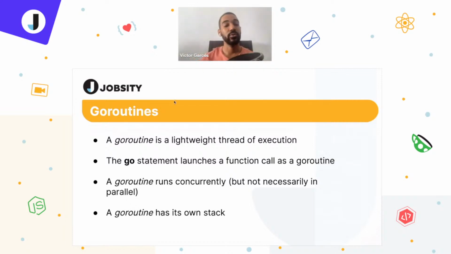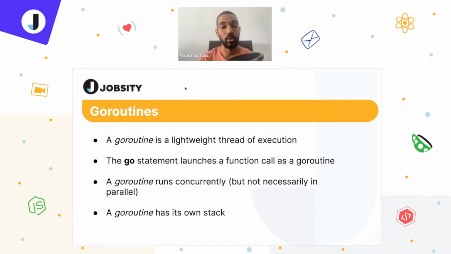Goroutines. First, we need to know what a goroutine is. A goroutine is just a lightweight thread of execution. It's not the same as a thread. While in languages like C# or .NET, let's say, you usually work with many threads doing some task or some logic, here you work with goroutines. The benefit of goroutines, or the reason why they are lightweight, is because you can have many goroutines in a single thread. With that, you can be working with thousands or millions and doing a bunch of operations, which makes it more useful than threads and less consuming. But it comes with a trick that you will see later.